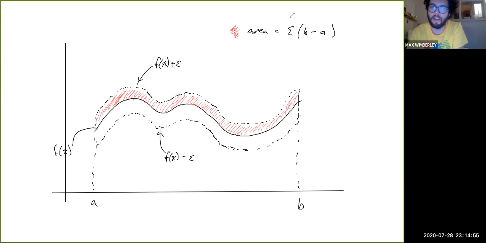Basically, the idea is that epsilon, whatever the difference between f of x and Fn of x is, the bound on that, right? That bound, multiplying that by the width of the interval gives you an upper bound on the difference in the integrals, basically. Okay, so that's the sort of intuitive idea that guides the proof here. So the way the proof goes is like this.